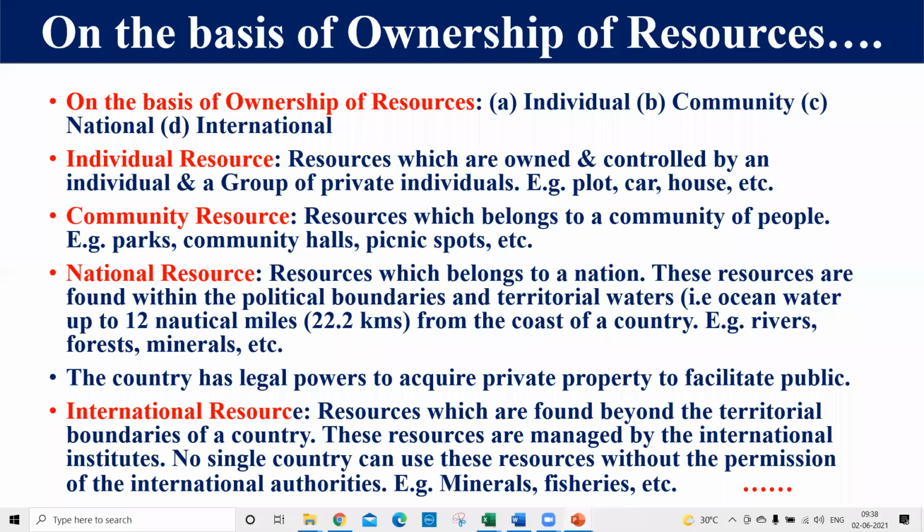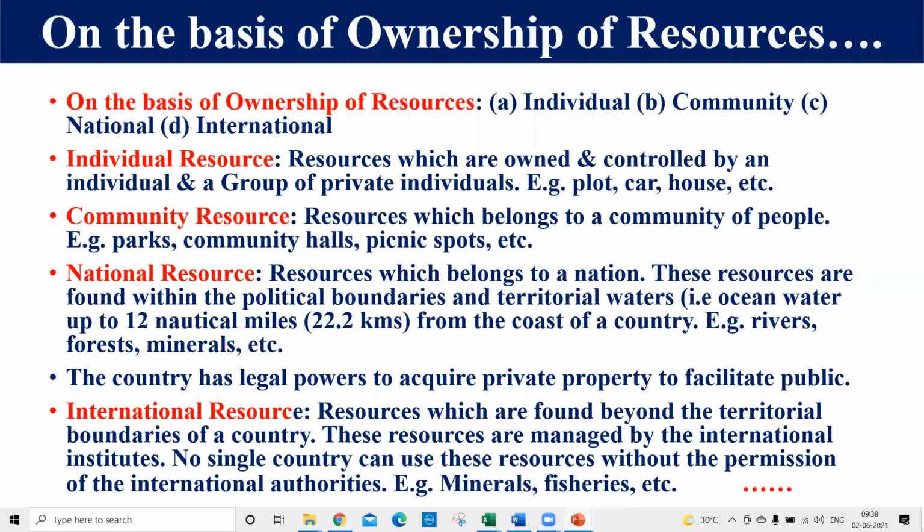Here I also want to tell you one thing: a particular country has two types of political boundary. The first is the land boundary, and the second is the coastal boundary, meaning the boundary which touches the ocean and other coastal areas. So we have two types of boundary. Like India has a land boundary of 15,200 kilometres, and a coastal boundary of 7516.6 kilometres. Right, friends? The political boundary is attached with the coastal lines and the ocean.